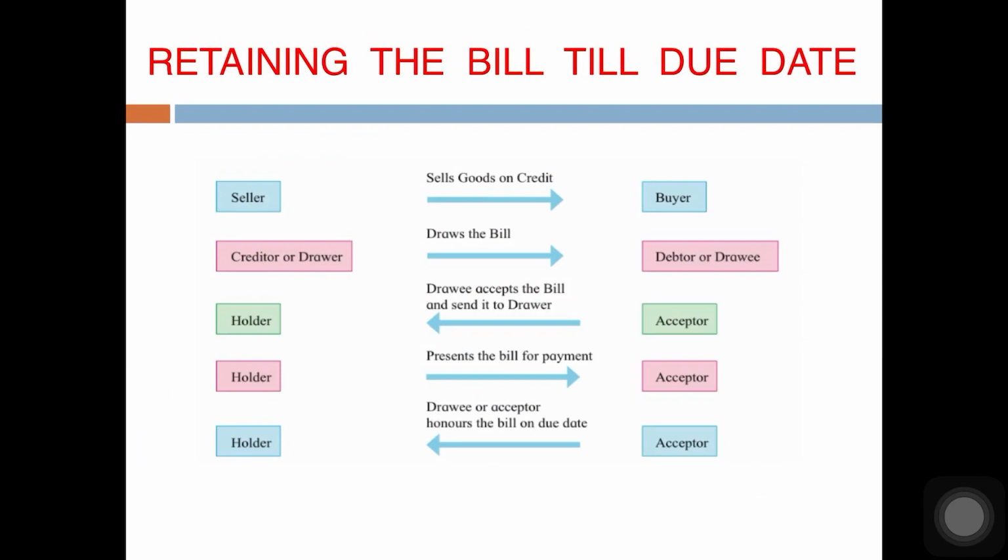The holder will keep it with him. Suppose the bill is drawn for 3 months. For the tenure of the bill, he will retain the bill with him. He will not do anything with the bill. On due date, he will present the bill for payment to the acceptor. The drawee or the acceptor will then honor the bill on due date and make full payment to the holder. So this is retaining the bill until due date.